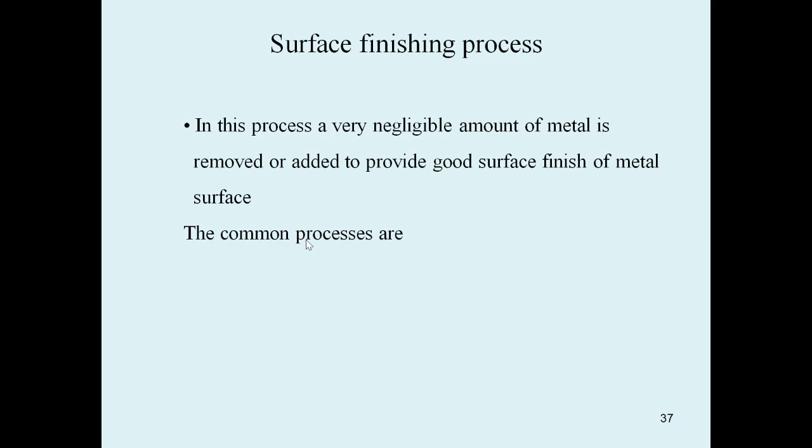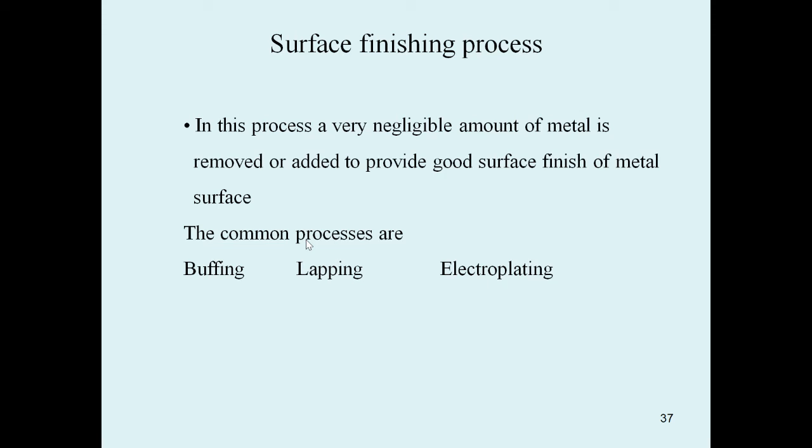The common processes are buffing, lapping, and electroplating. Buffing is one of the commonly used surface finishing processes. Lapping is another one. Electroplating is another one. EDM is also another one.